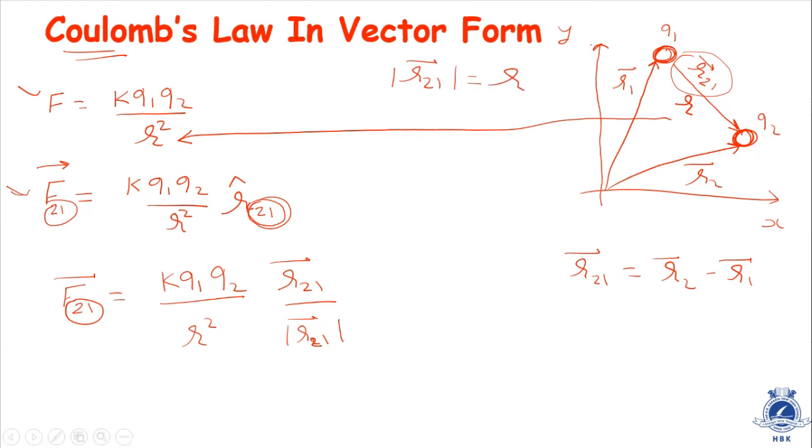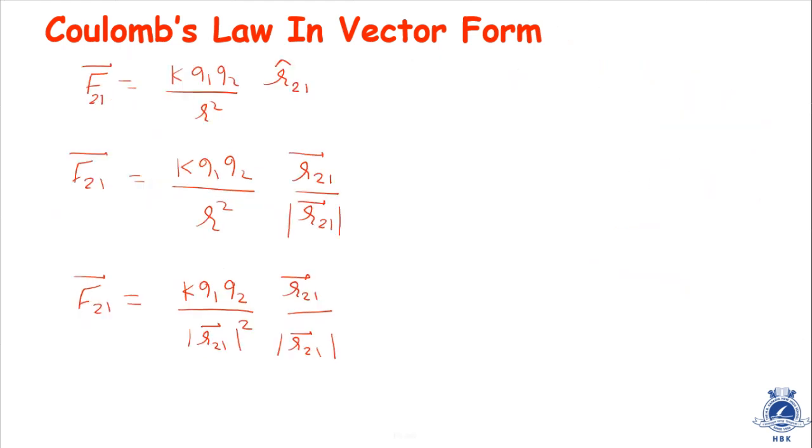You can see this diagram. So from the diagram we can say that the magnitude of R21 can also be written as R. So that's why I'm keeping this equation over here. So F21 will be K Q1 Q2 by magnitude of R21 the whole square into vector R21 by magnitude of R21.